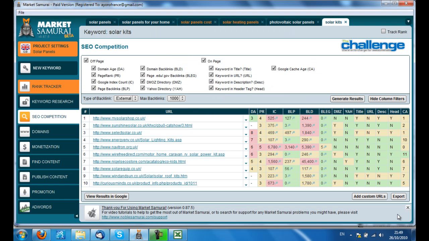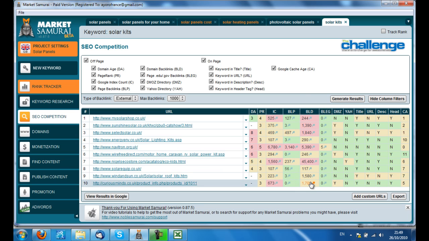Right, so I've done the qualitative research now for solar kits, and the main things I want to look at are the page rank. We have an average of probably 3 or 4.5. Backlinks to the page, not too bad. Often you'll find the backlinks to the domain are very high, but the page is not so high.